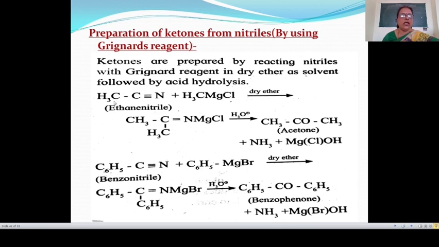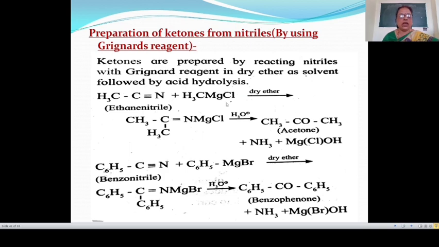For example, here ethane nitrile or methyl cyanide, also known as acetonitrile, reacts with methyl magnesium chloride as a Grignard's reagent in presence of dry ether. Then this gives magnesium complex. In this reaction, here CH3C double bond N. Then valency of carbon is satisfied by this CH3 group, and valency of nitrogen is satisfied by this MgCl group.